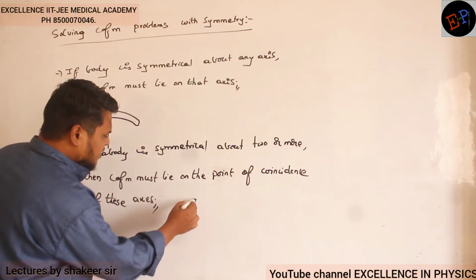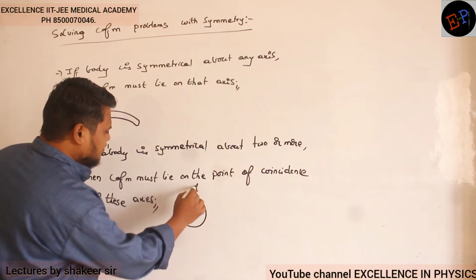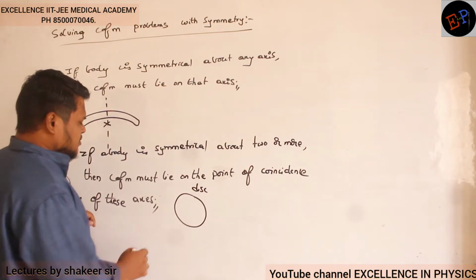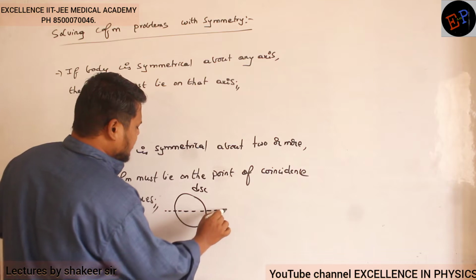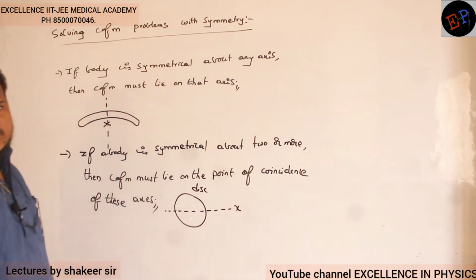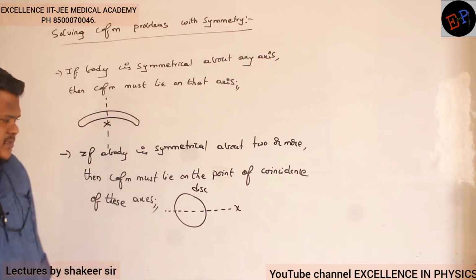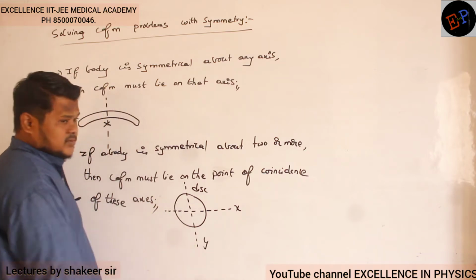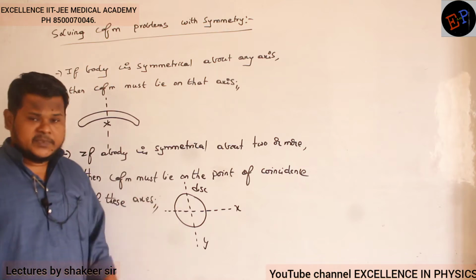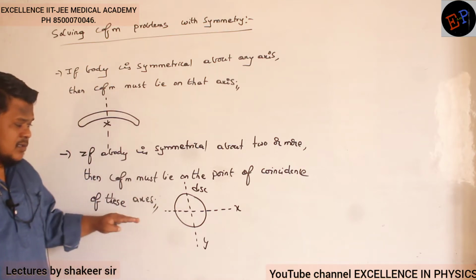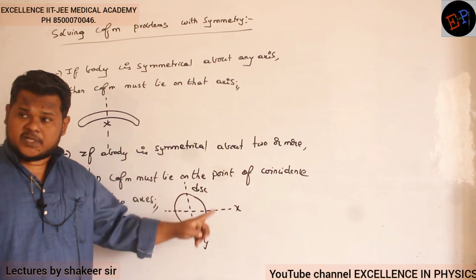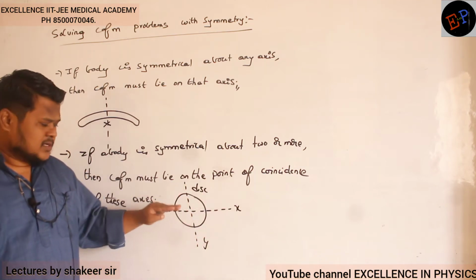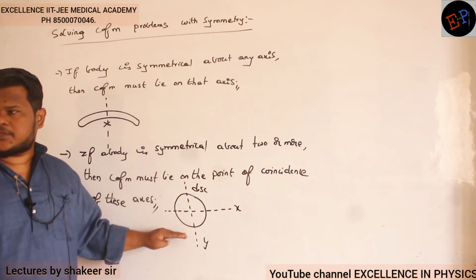For example, if I take a disc, we know disc, no? So this disc is symmetrical about x-axis. Similarly, the same disc is symmetrical about y-axis also. Then where will be the position of center of mass? About the x-axis, it must lie on the x-axis. Why? Because about x-axis, the disc is symmetrical. Upper half of the disc and lower half of the disc are symmetrical.